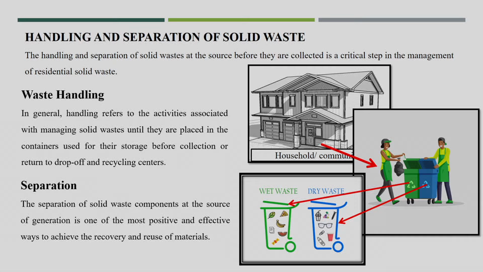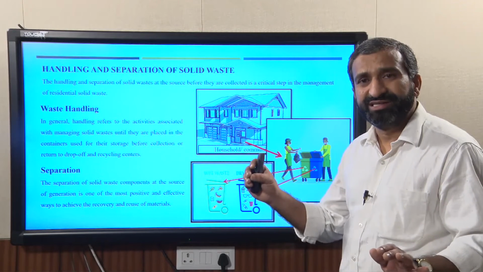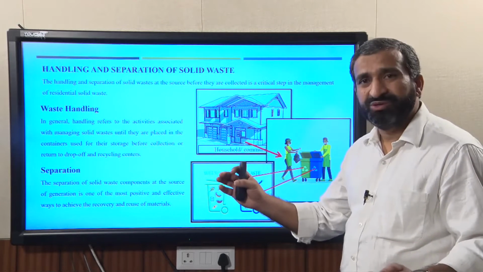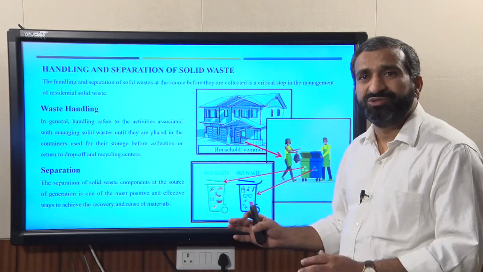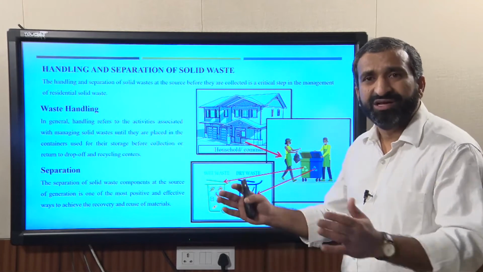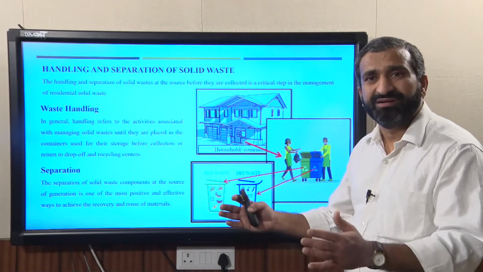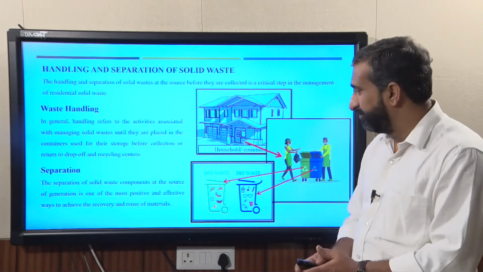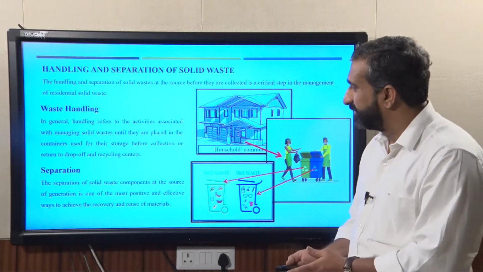In the apartment, it is very difficult for the collection crew to visit each and every flat. So, the apartment people have to come up with some kind of idea of separation in their locality itself, in their apartment areas. That is very important, which we are going to discuss.